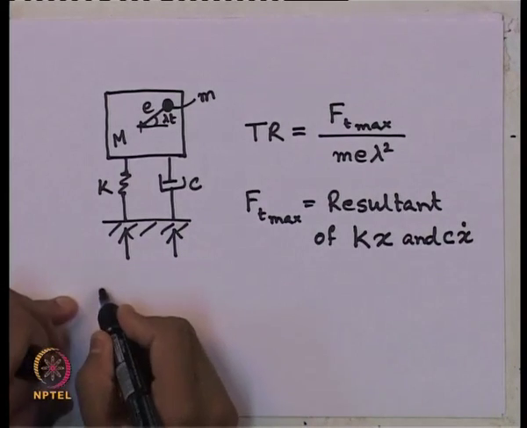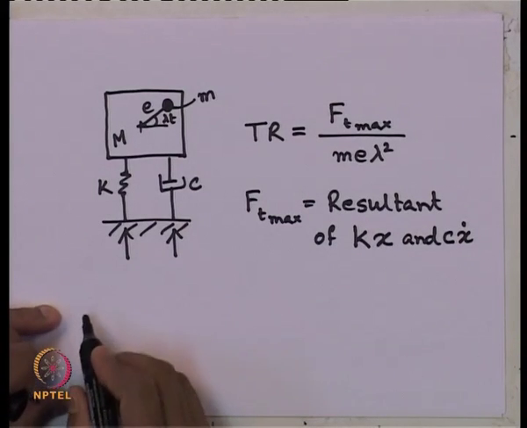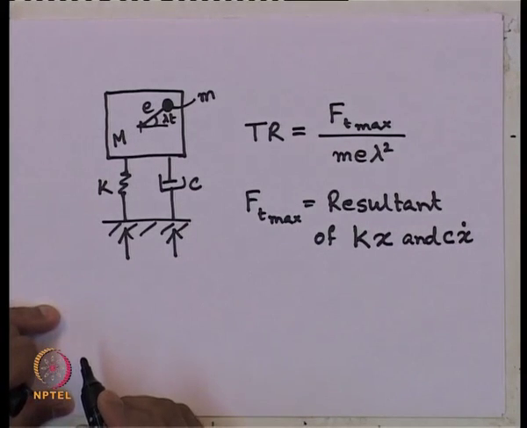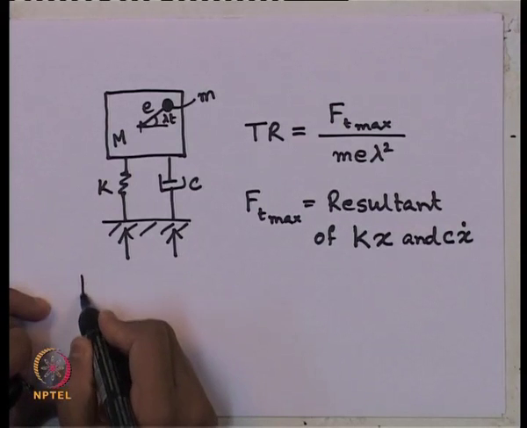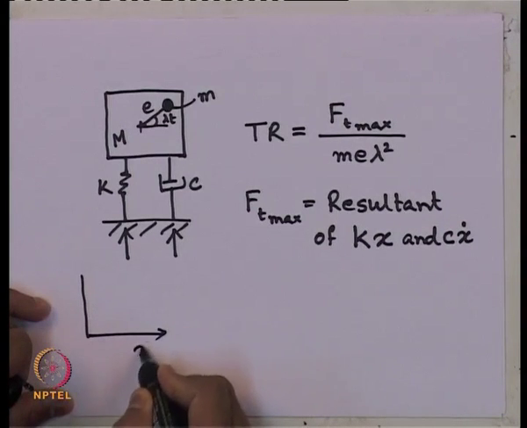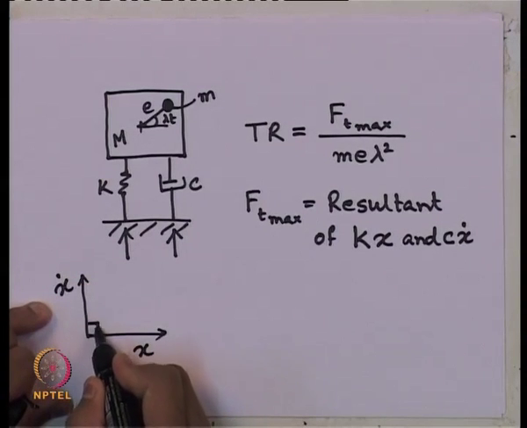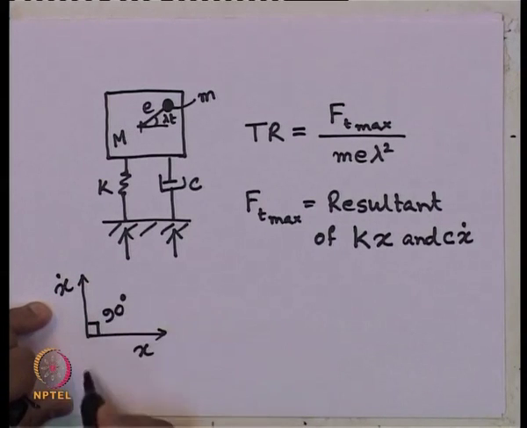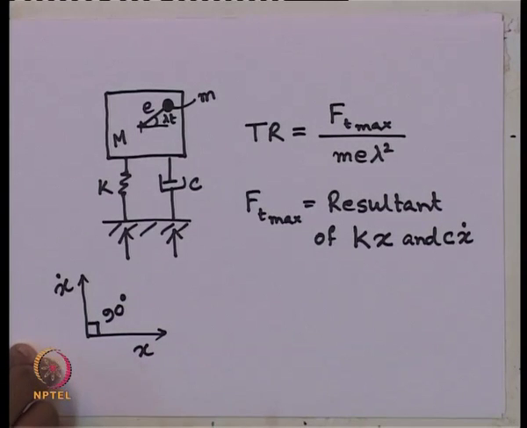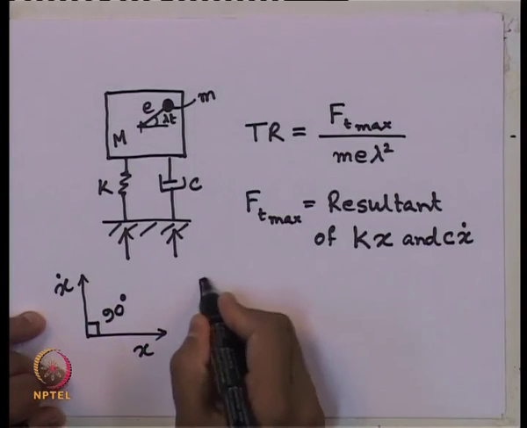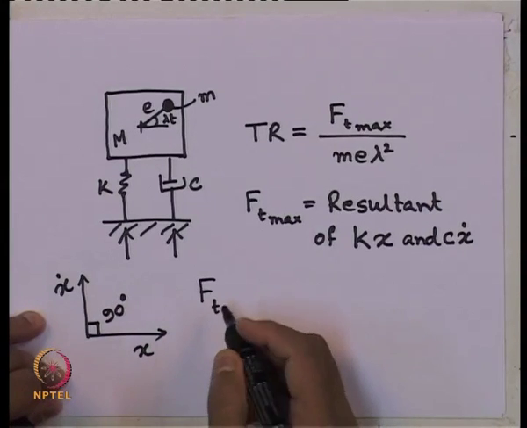Now, remember these two forces are not acting in the same direction, they are orthogonal to each other, because we know the displacement function and velocity function are acting orthogonal to each other, right. So, what will be the value of f t max?